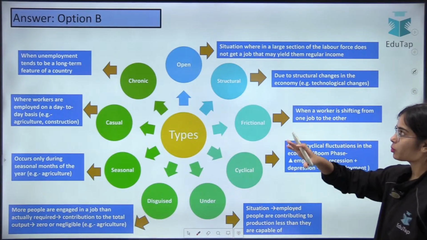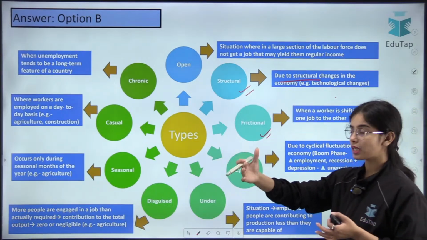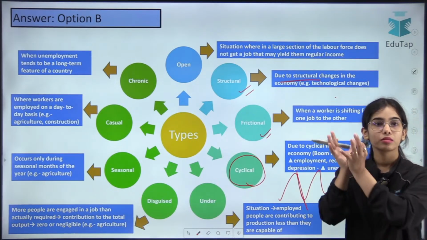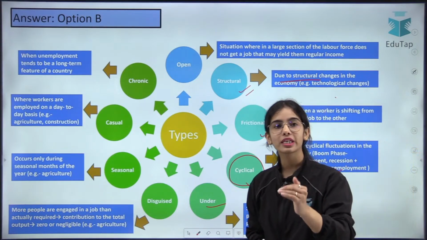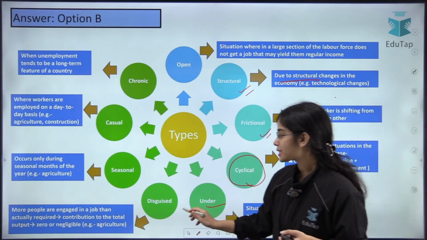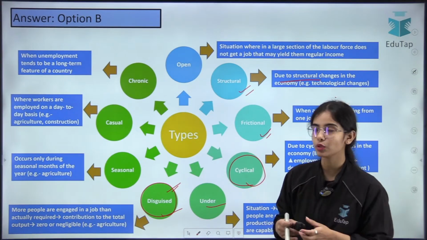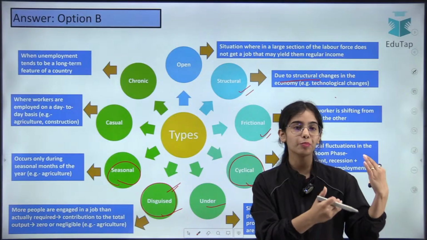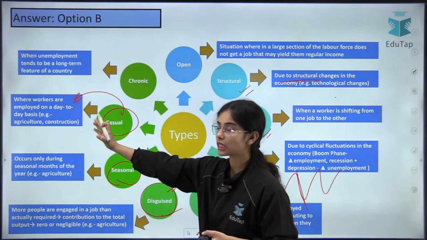So there are different types of unemployment. Structural unemployment is because of mismatch of skills, frictional is because you are leaving your job to find another job, cyclical is because of the business cycles. When depression or recession is happening, more unemployment will happen. Underemployment means you are very well educated but you are working at a job that is not able to utilize your skills. Disguised unemployment means you seem to be working but you are not adding anything to the production. Seasonal unemployment is because of the seasons: in working seasons you get employment, in non-working seasons you do not. Casual is where workers are employed on a day-to-day basis.